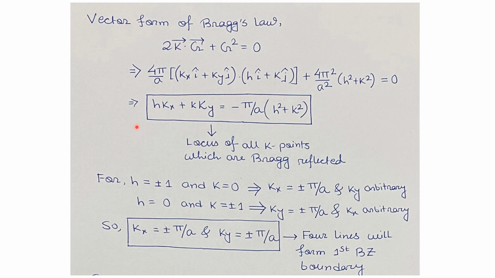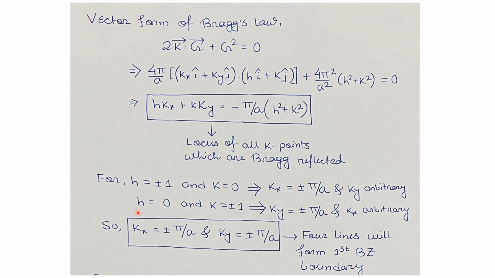So what does this equation tell us? This equation is basically telling us about the location or locus of the k points which are Bragg reflected. Now h and k are integers. First we'll put h equals to plus minus 1 and k equals to 0. This will lead to kx equals to plus minus pi by a, and ky can be any arbitrary value.